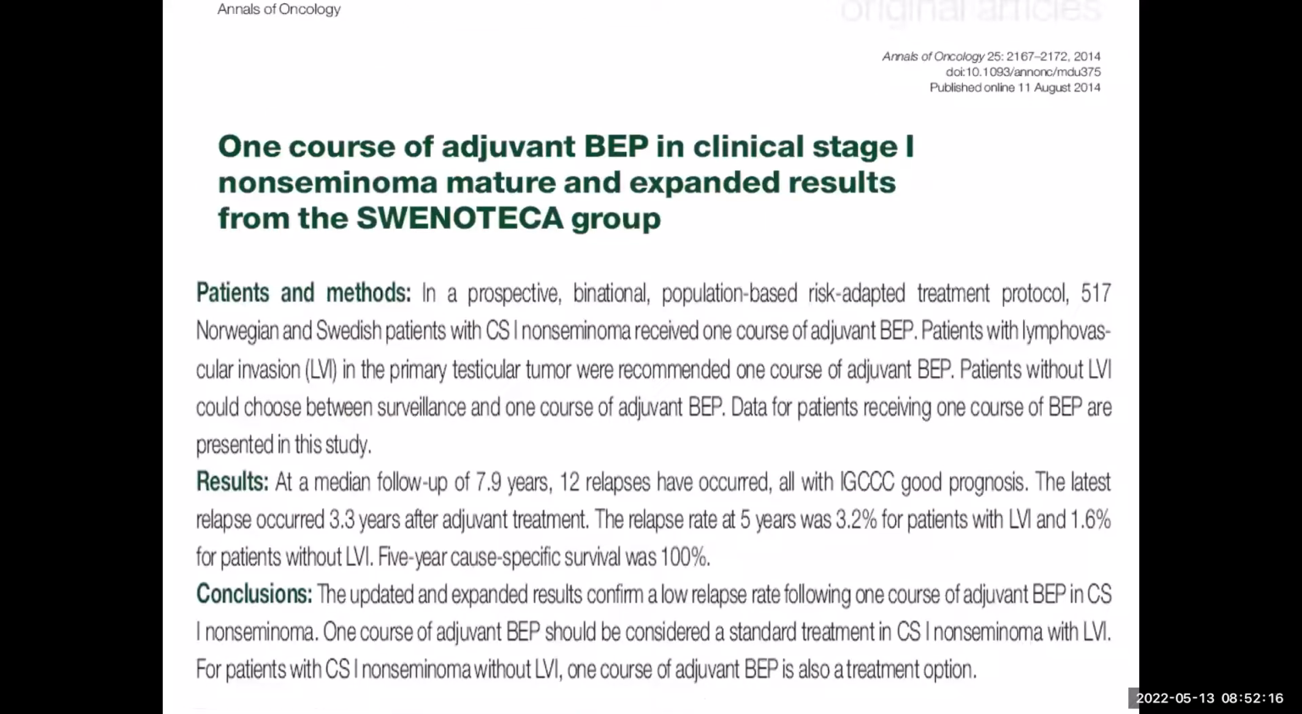So this paper was from around 2005. Then the question comes: what is the data for long-term follow-up? After another 4 or 5 years, the same group followed up these patients, and in 2014 they presented the long-term follow-up data for patients who received 1 cycle of BP. They concluded that the relapse rate at 5 years was around 3% for patients with LVI with 1 cycle of BP, and around 1.65% for patients without LVI. So with 1 cycle of BP, even in long-term follow-up, only 3% of patients will relapse.